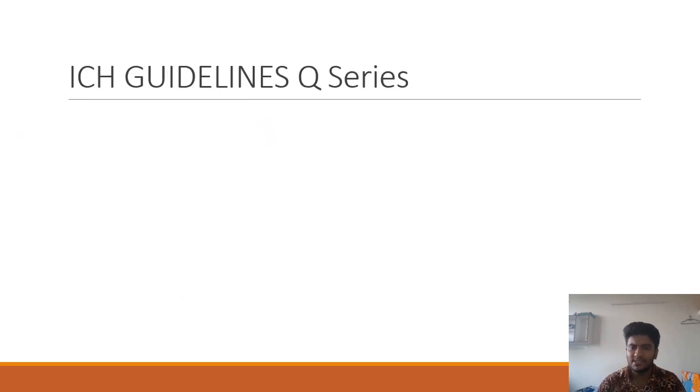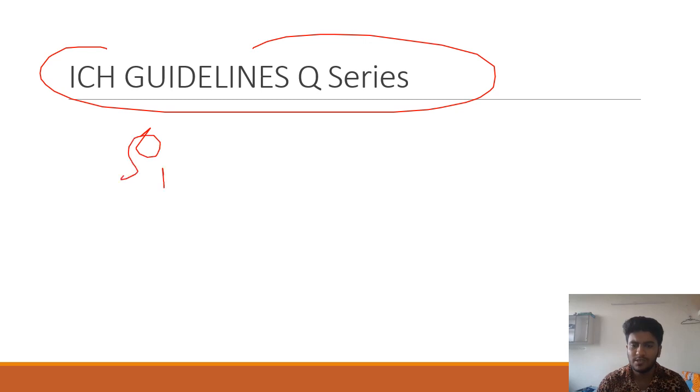Next up, we have ICH guidelines. So in quality guidelines, you basically have to study about Q1, Q2, Q3, and also up to Q14 you have to study. So in Q1 again, you have Q1A, B, C, D, E, F. Which one is for stability studies? Which one is for good manufacturing practices and all. So you need to know this pretty well.